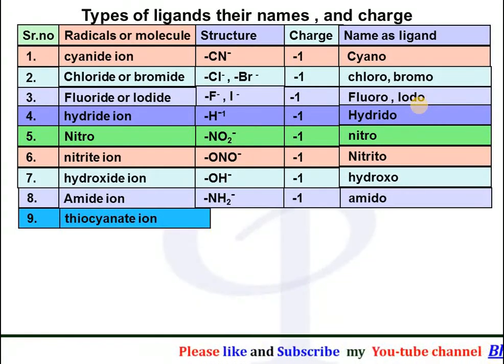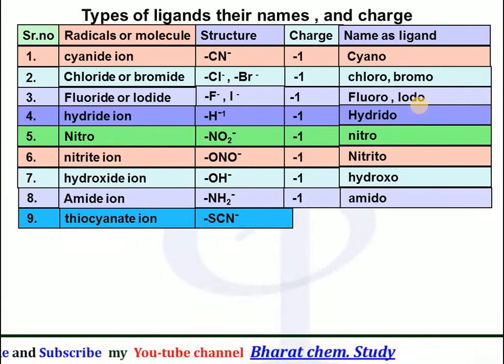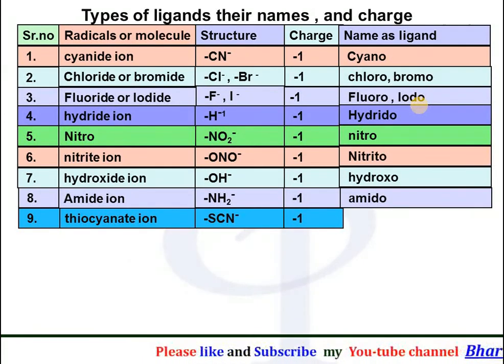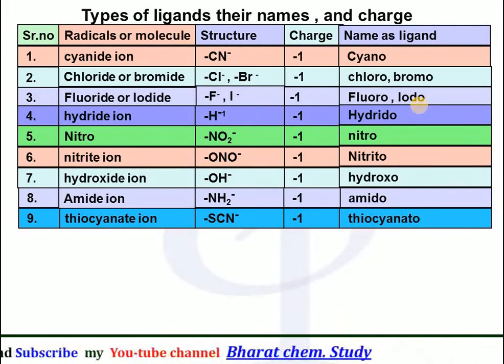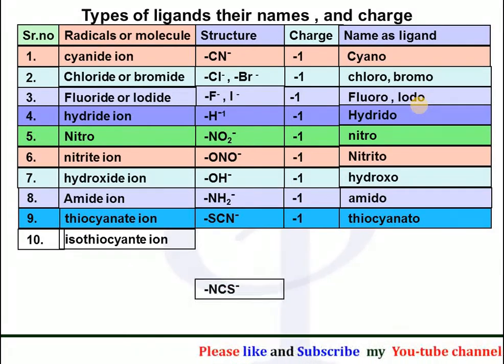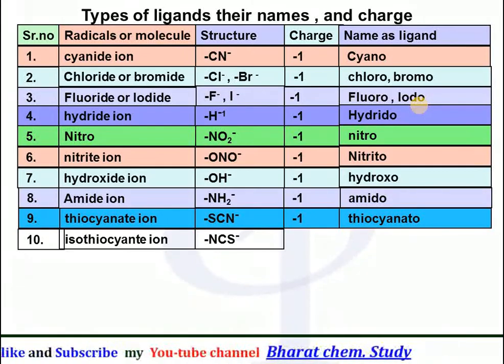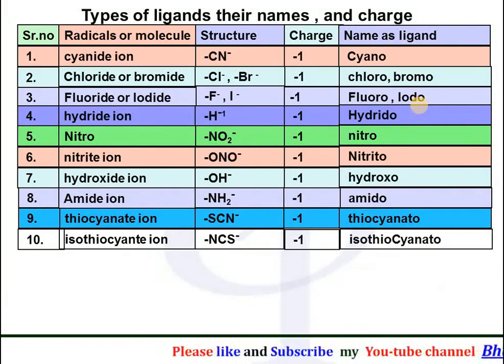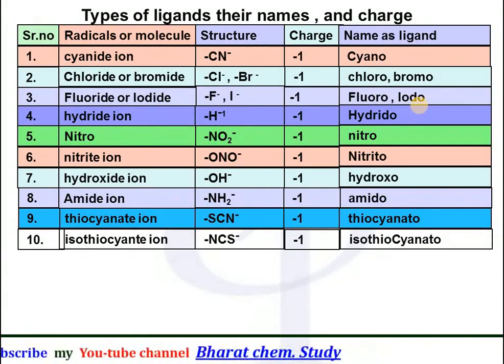Ninth, thiocyanate ion, having the formula SCN, here S is the donor atom and it has the charge -1, and its name as a ligand is written as thiocyanato. Isothiocyanate ion, having the formula NCS, here nitrogen is the donor atom and the charge on it is -1, and its name as a ligand is written as isothiocyanato.